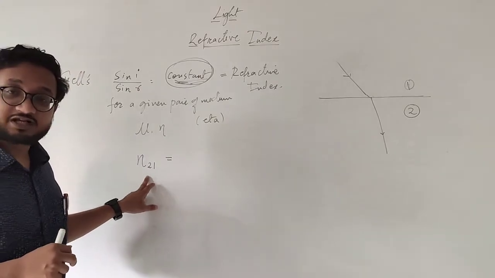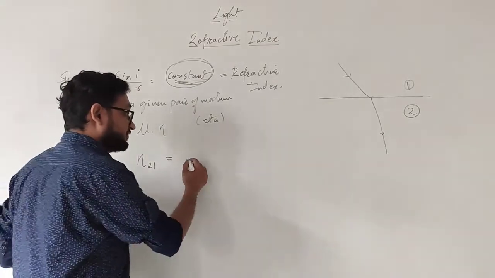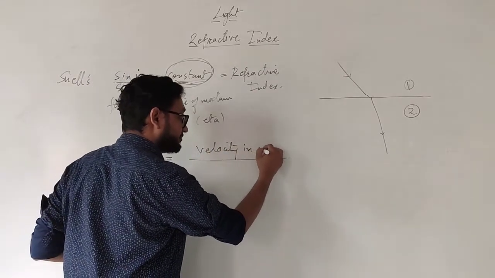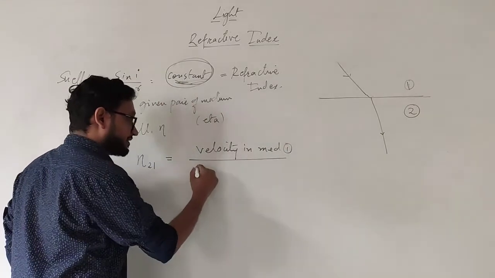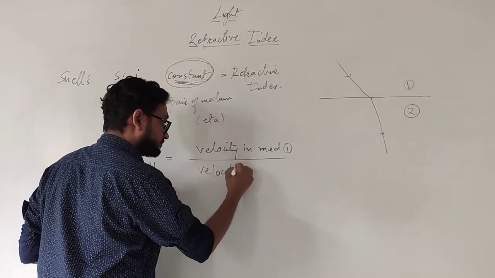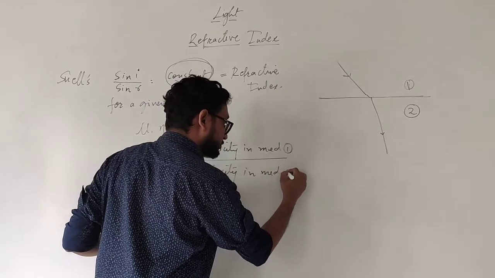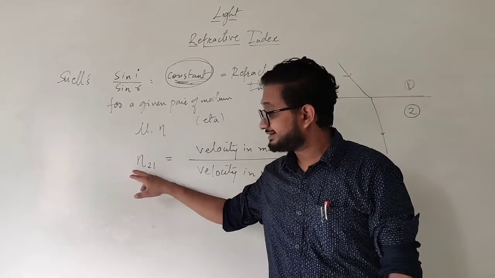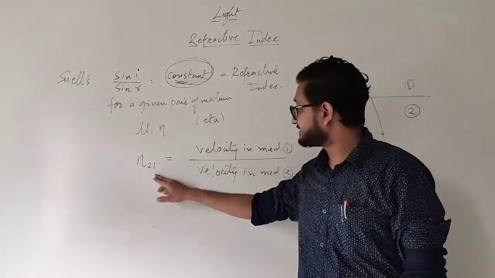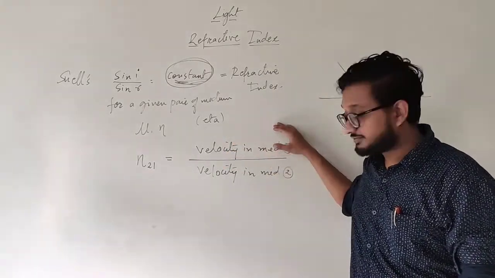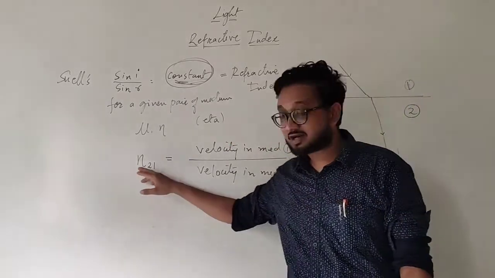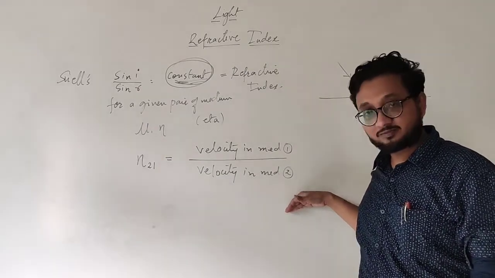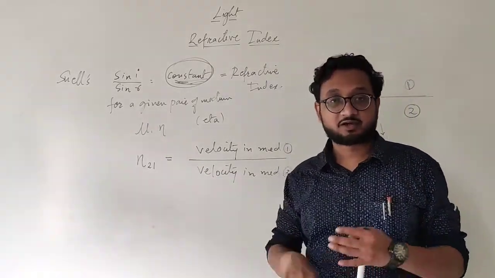So refractive index of second medium with respect to first medium, we will write velocity in medium 1 with respect to velocity in medium 2. Remember, when you are writing eta 2,1, at that time it is velocity in medium 1 with respect to medium 2. So you are writing 2,1, but in the ratio you are writing 1 upon 2. Okay? This is how you are supposed to find the refractive index.